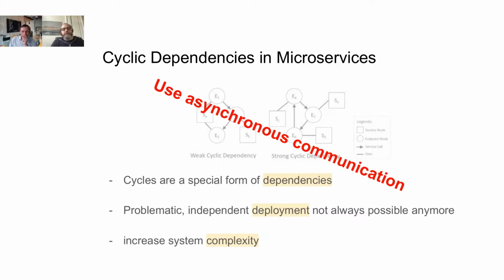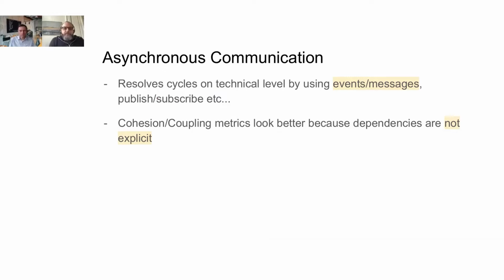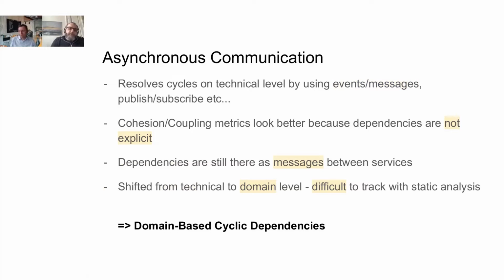What is a common solution? Using asynchronous communication. How does this work? In general, we remove the direct calls between microservices, for example HTTP calls or gRPC calls or similar, by using a more indirect communication like events or messages or a publisher-subscriber pattern. If we do this, our cohesion and coupling metrics would look much better because the dependencies are not explicit in the system anymore. But the problem we now have is the dependencies are not gone, because now they are encoded in the messages that are transferred.